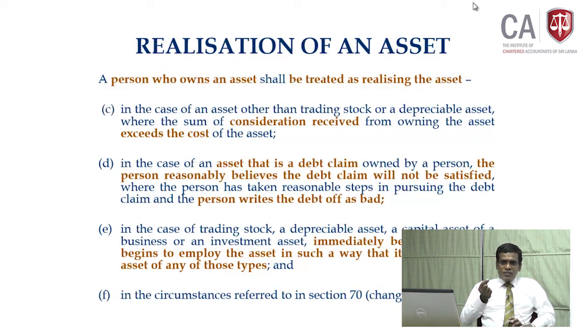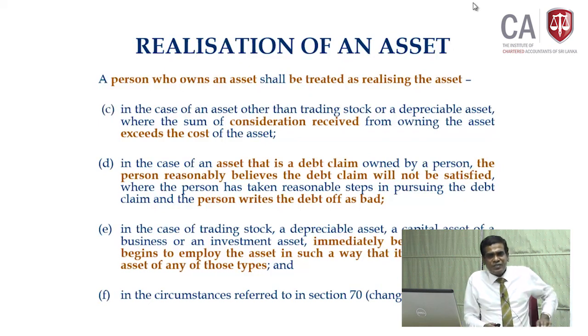When a change of residency occurred, let us say an individual who was a resident becoming a non-resident, or a non-resident becoming a resident, then in those situations certain types of asset are considered to be realized, though ownership is going to be the same. The purpose of this, we will discuss at that time, is to avoid the loophole. Okay.